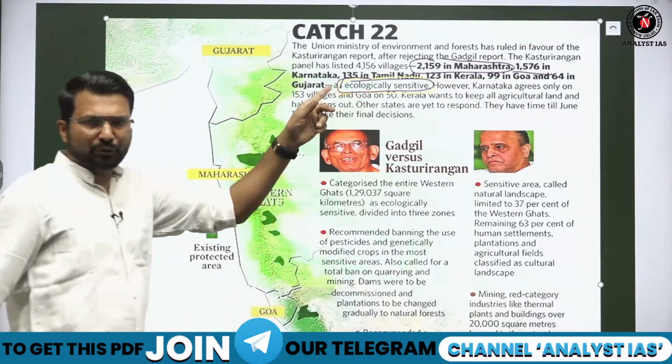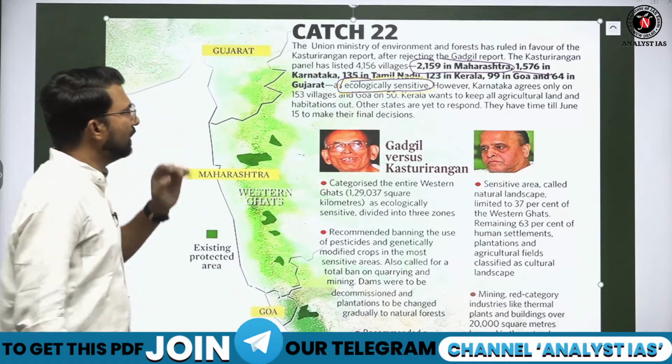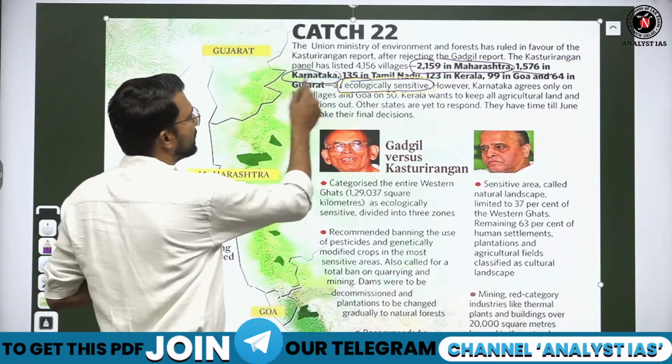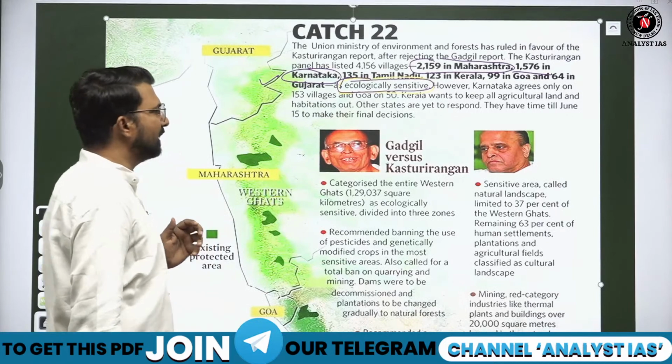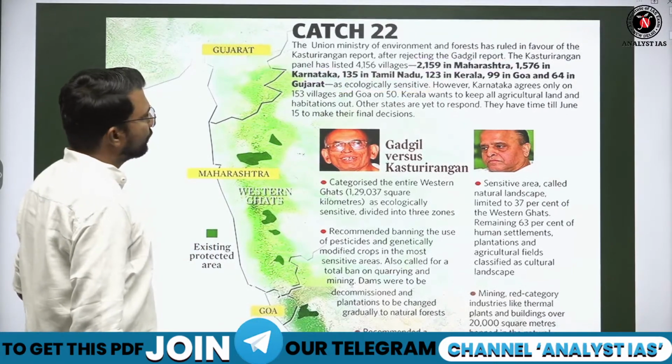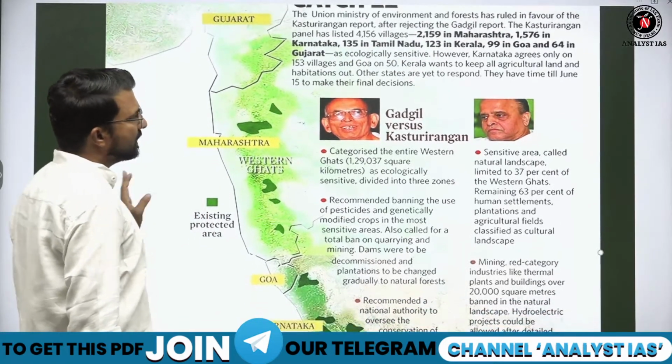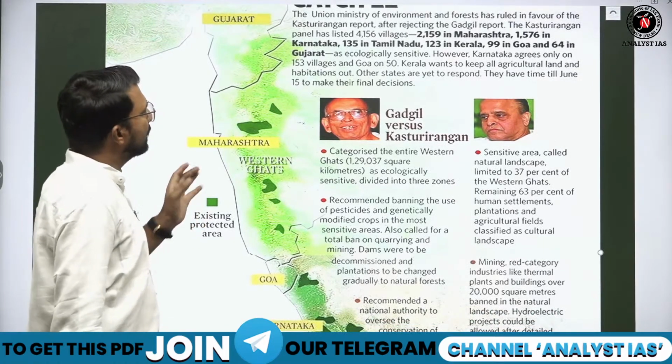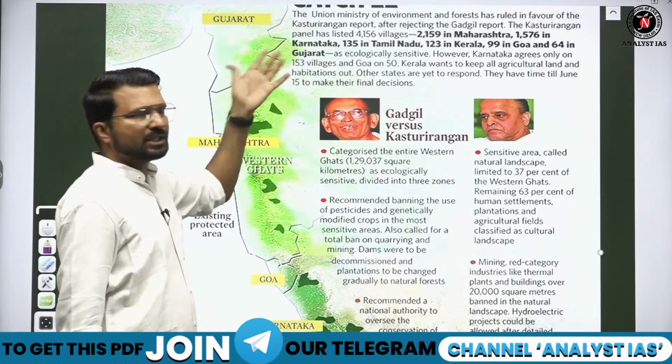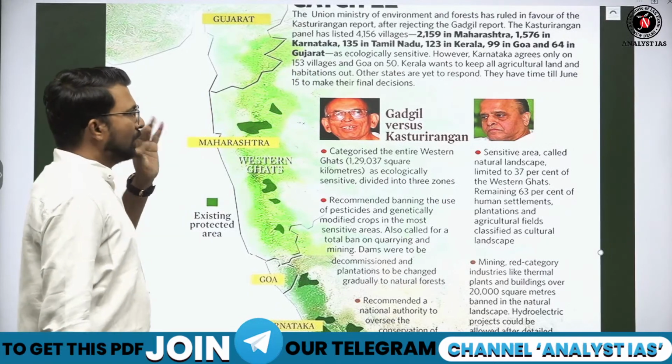This data you can remember this time. In Karnataka, how many eco-sensitive villages were there? 1,576. And the least eco-sensitive villages were in Gujarat, which was 64.